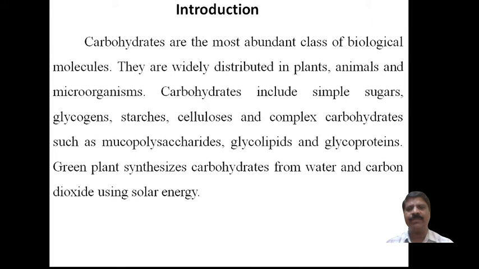Now, the first one is the introduction to carbohydrates. Carbohydrates are the most abundant class of biological molecules because they are very important and form a major part of all living organisms. Therefore, it is a very major part of living organisms. They are widely distributed in living organisms like plants, animals, and microorganisms.